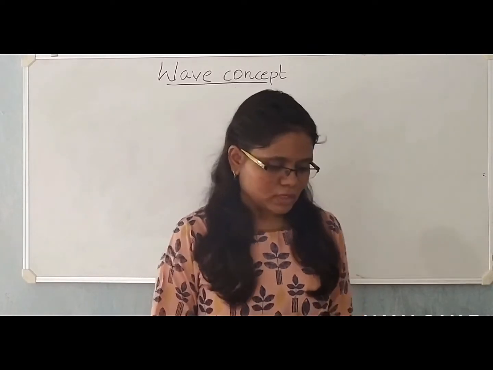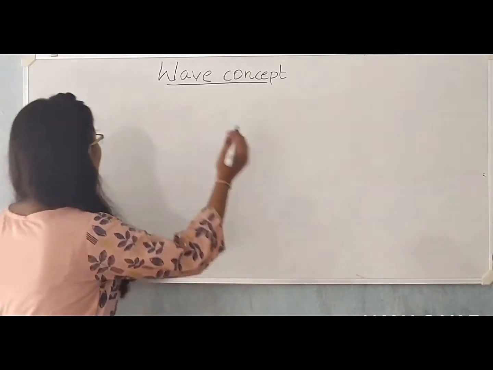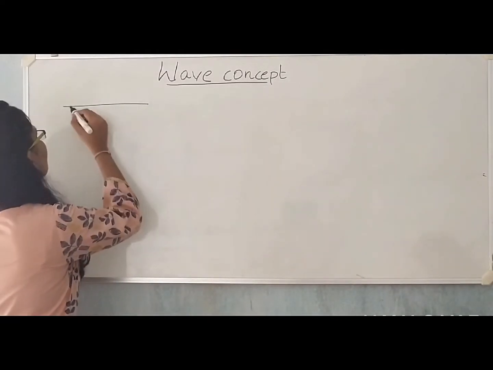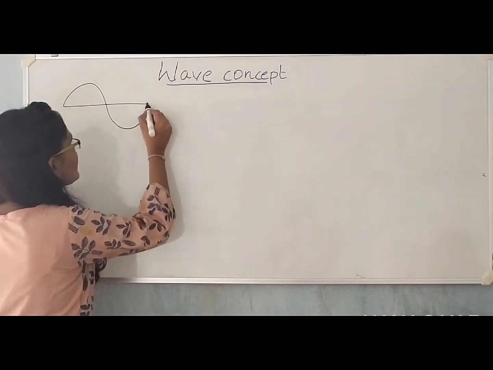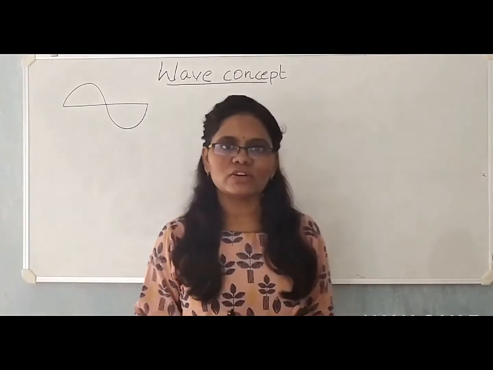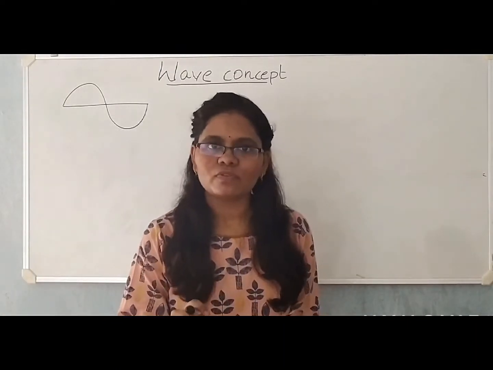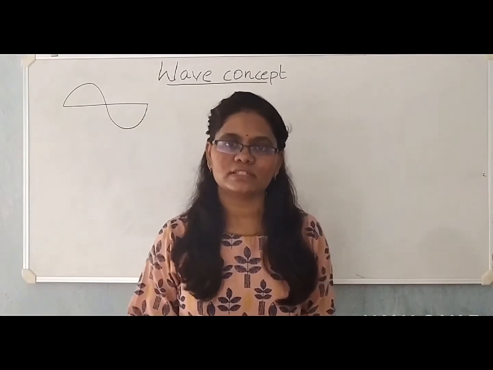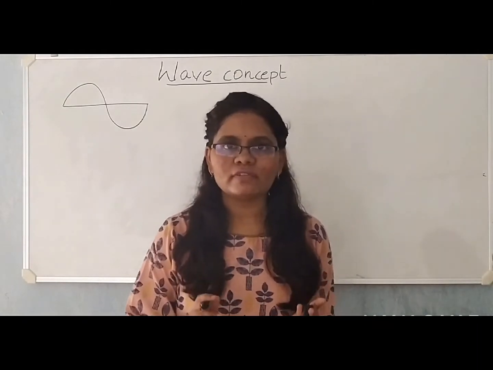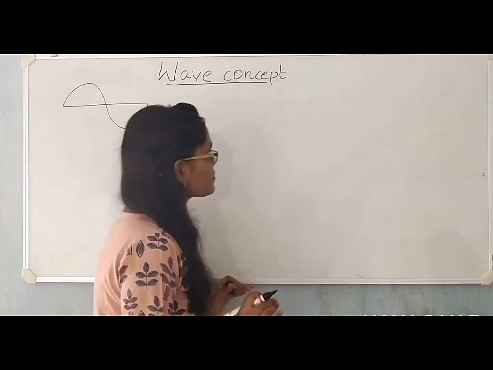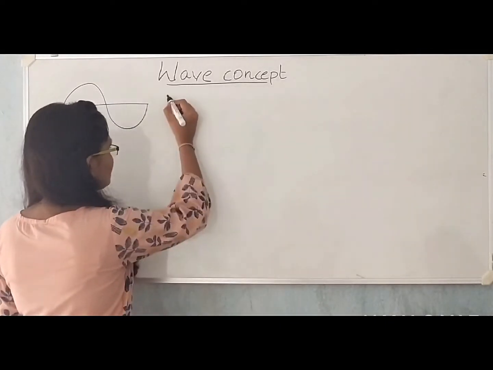Let's begin. The moment I say wave, this is the pattern that generally comes to your mind. So where do we find these patterns in our daily life? We find them on the surface of water if any kind of disturbance is created there. So can I define wave as a pattern generated as a result of disturbance created in a medium?